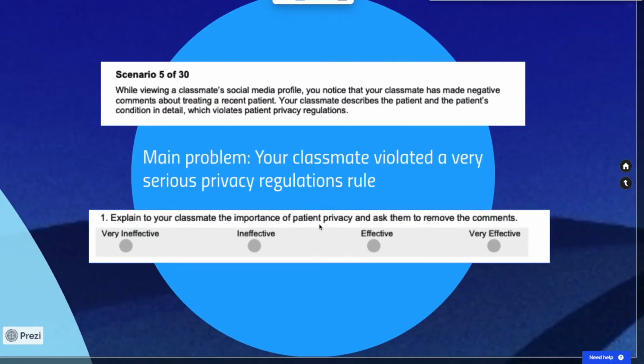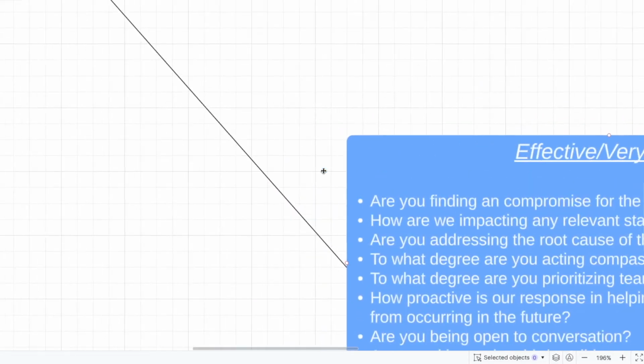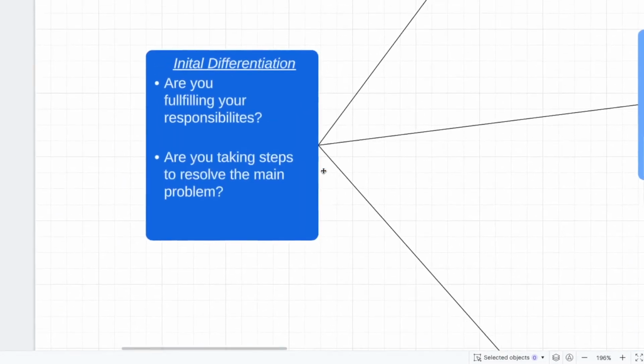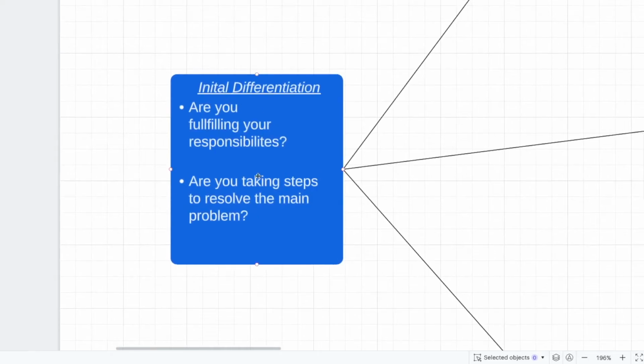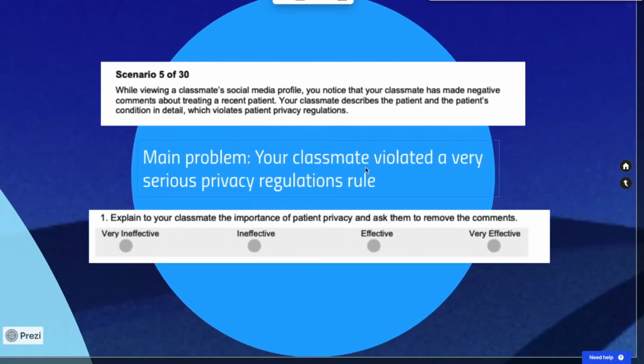Let's start where we started in the past, where we do this 2-step elimination process. And for the first step, we use these questions. Let's focus on the second question for now, as I think it's a bit more relevant. Are you taking steps to resolve the main problem? Well, what's the main problem here? That our classmate violated a rule. So are we taking steps to address this?